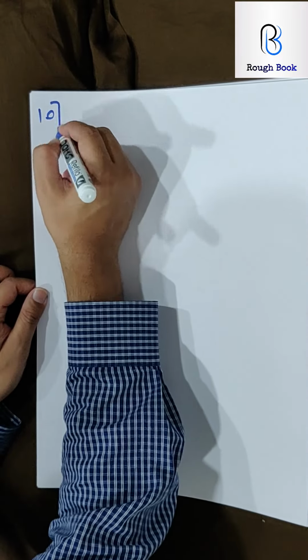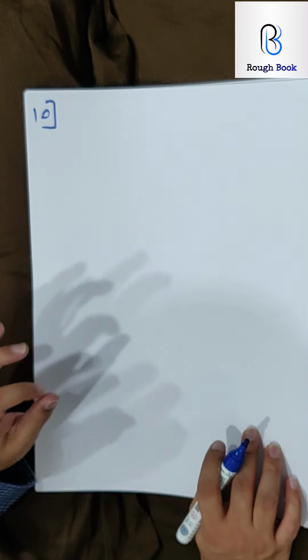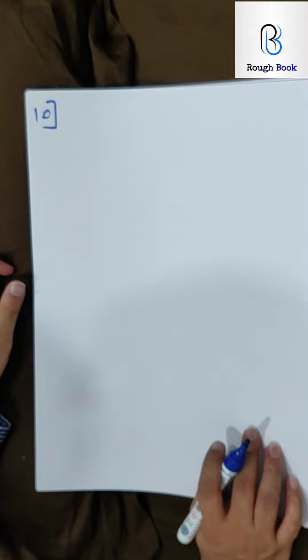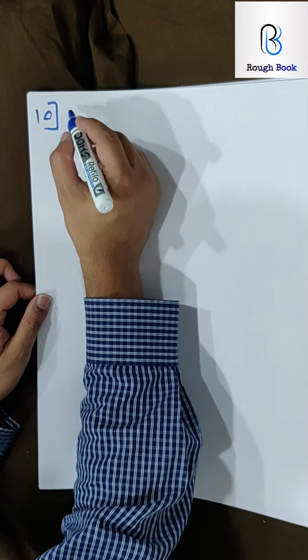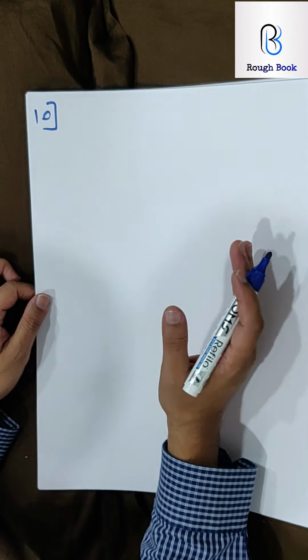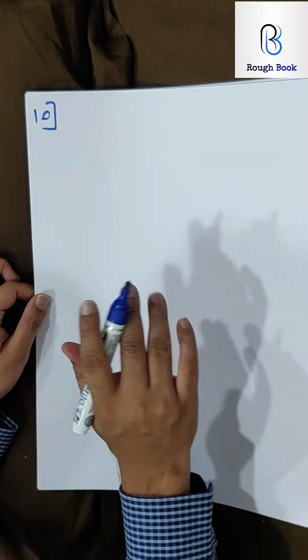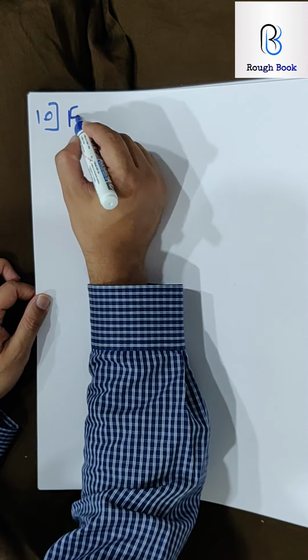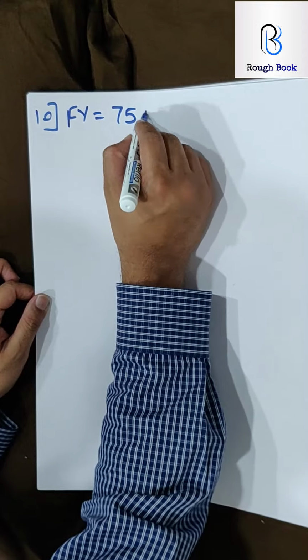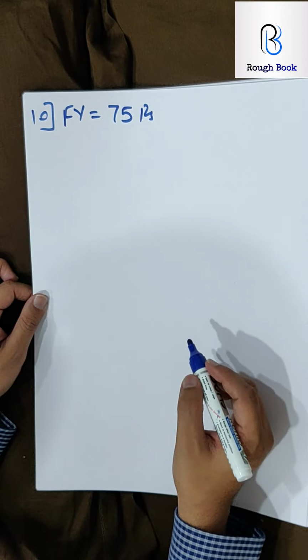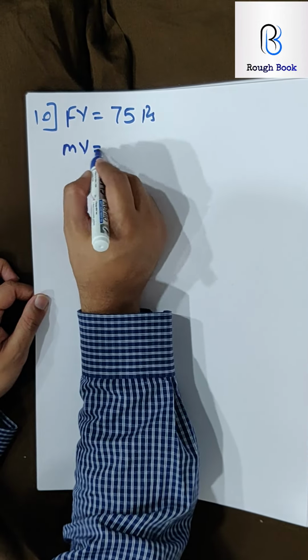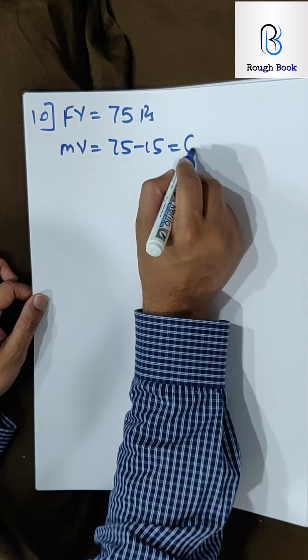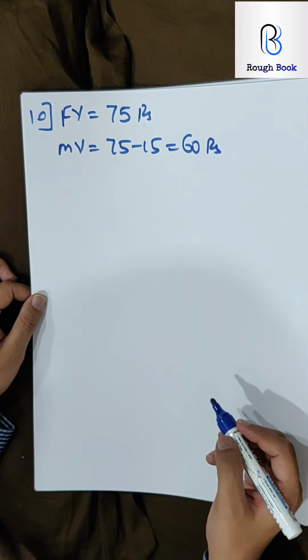Sum number 10. Exactly same question. Give your best shot, 100% you will get. A man buys rupees 75. So what is rupees 75? See, it is rupees, so it can't be number of shares. Got it? So it is rupees. So a man buys rupees 75 shares. So that becomes your face value. At a discount of 15. So market value 75 minus 15, because he is getting it at a discount.